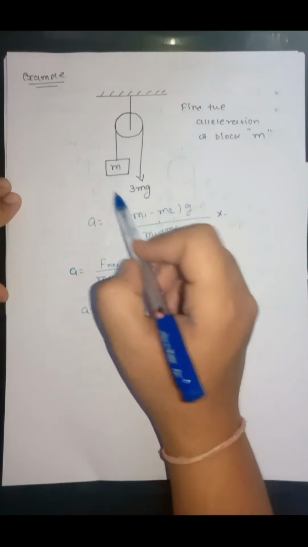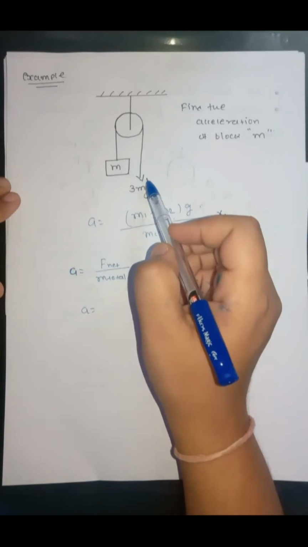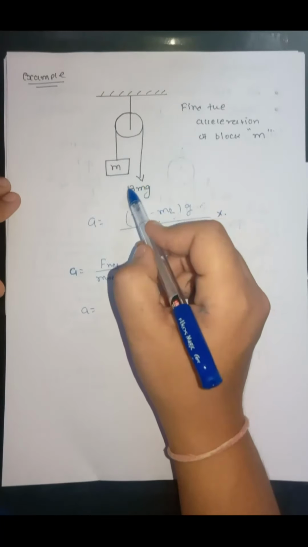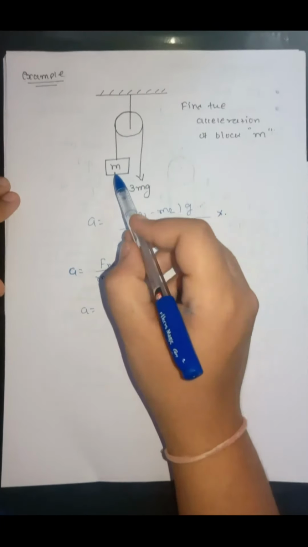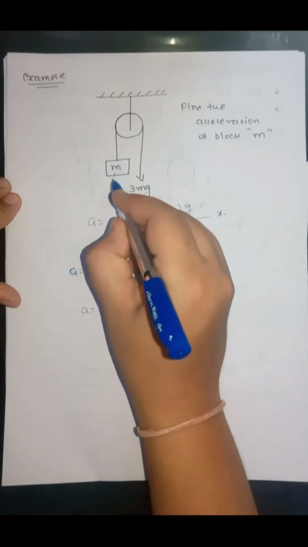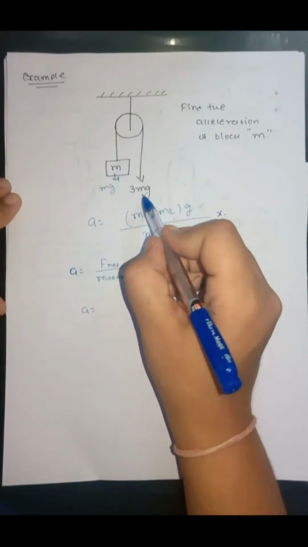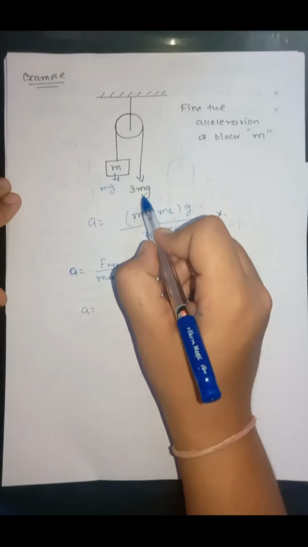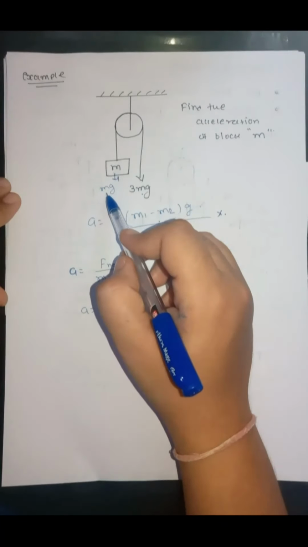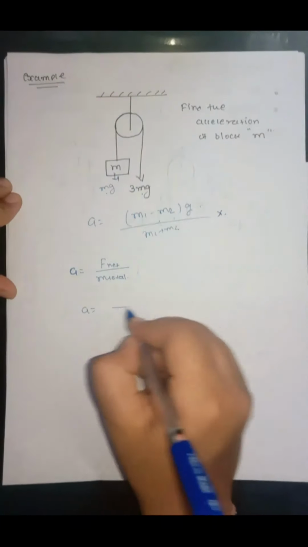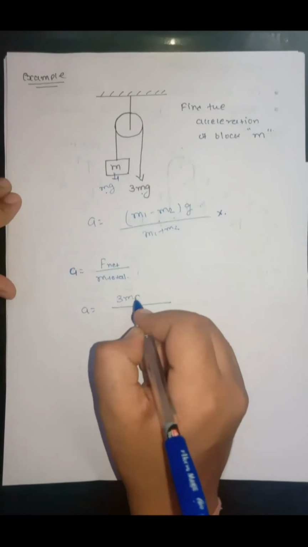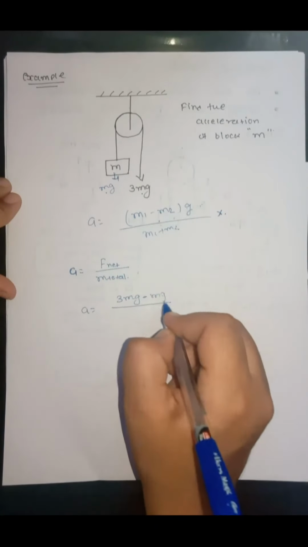In this case, the total force responsible for the motion is 3 mg, and the gravitational force on this object in downward direction, that is mg. The 3 mg is causing the motion and mg is opposing the motion. So F net will be 3 mg minus mg.